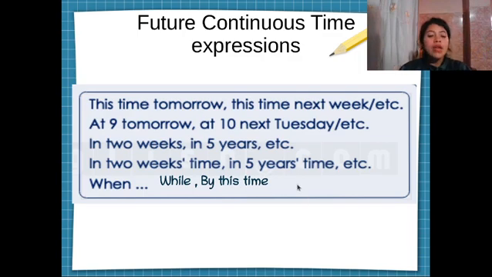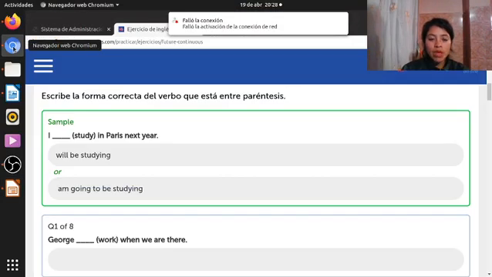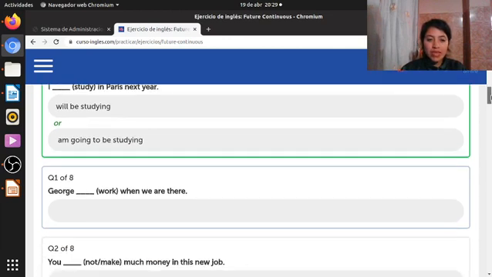Okay, my dear students. Now we are going to do some exercises, right? Here we have to write the correct form of the verb in the parentheses, right? For example, here we have a sample, the same as an example. I study in Paris next year. I will be studying, or I am going to be studying. Which one? I will be studying, right?